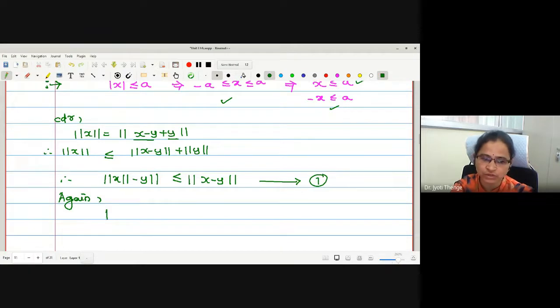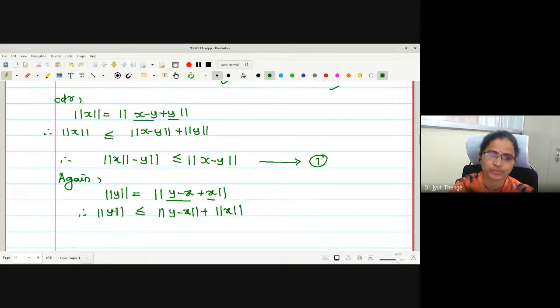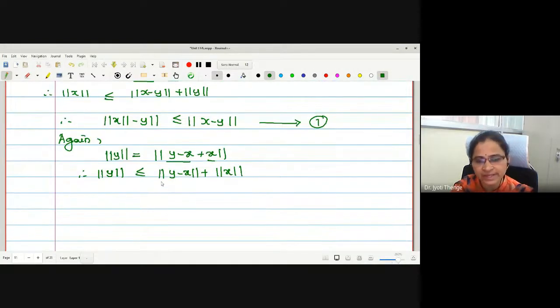Now let me start with norm y. If I start with norm y, I have to adjust x. Let me adjust x as y minus x plus x. Separating this over the two vectors y minus x and x, it becomes norm of y minus x added with norm of x. Can I change this order here?